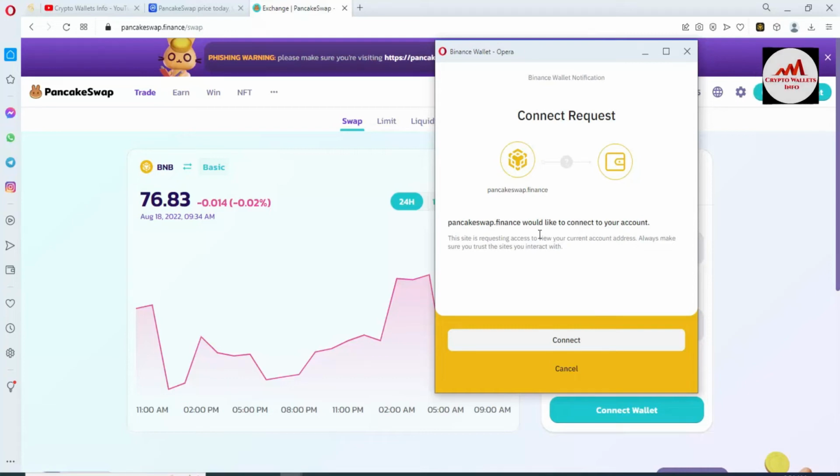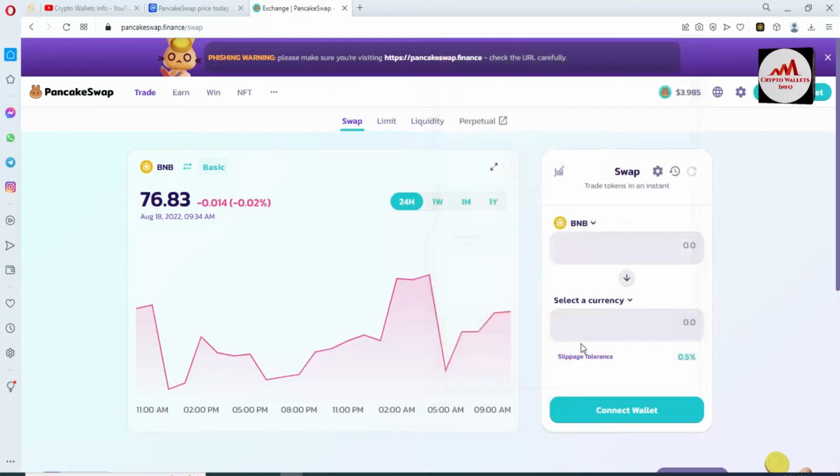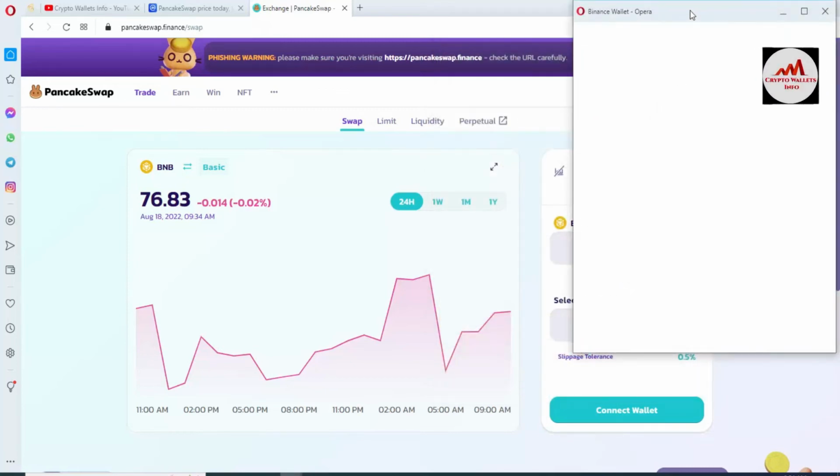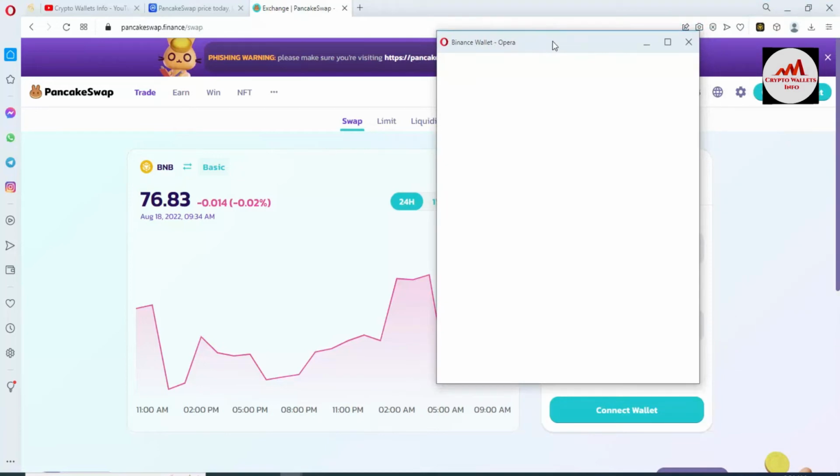Connect request: PancakeSwap Finance, would you like to connect to your account? This site is requesting access to view your current account address. Always make sure you trust this site. If you are interested in this website, I'm going to click on Connect. I have clicked on Connect.